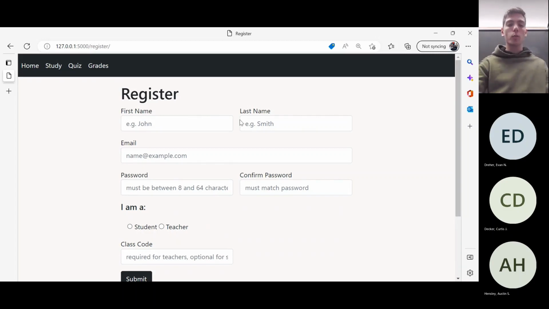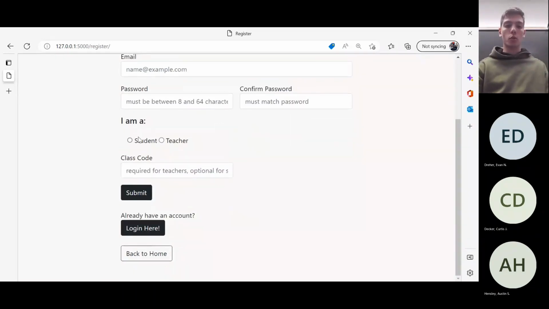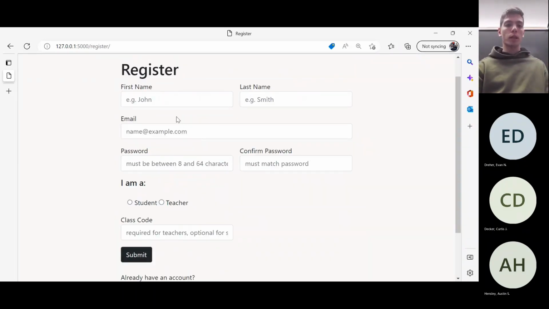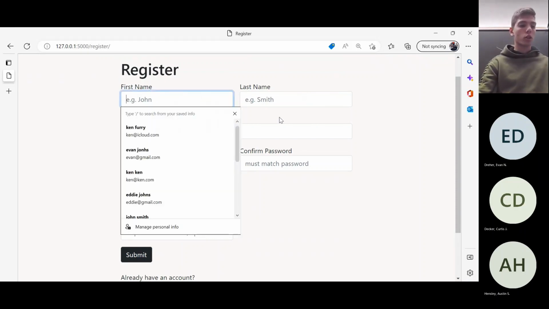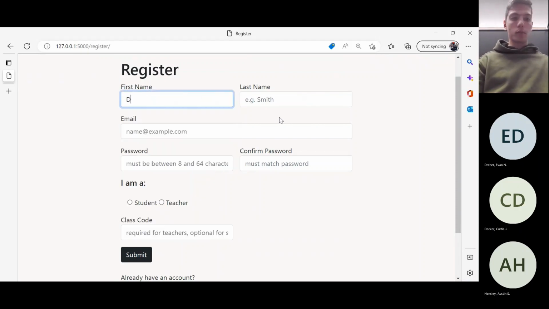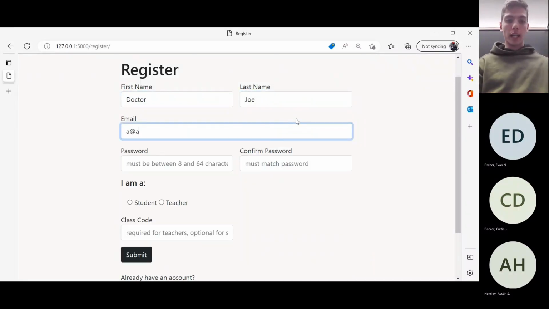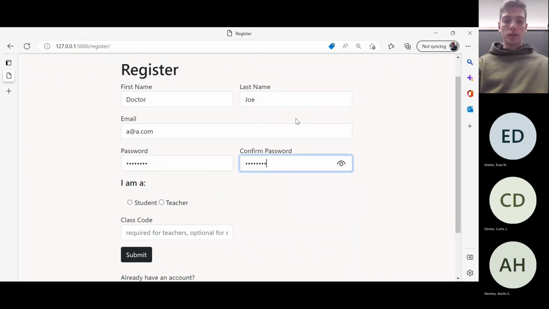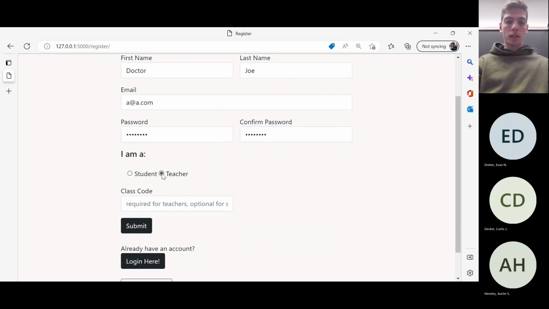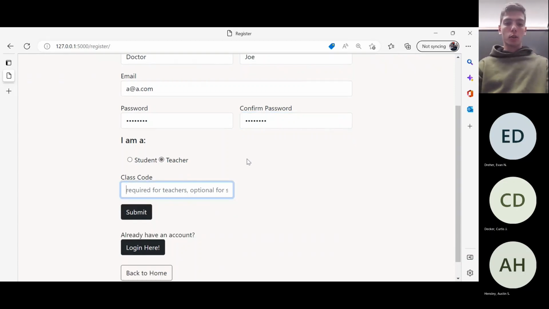First, we have a feature where you can have either students or teachers. First, I'm going to make a professor. Let's just call this Dr. Joe, for example. That's just going to be a@a.com, and then a password and confirm the password. Then I'm a teacher, and they can include a class code.